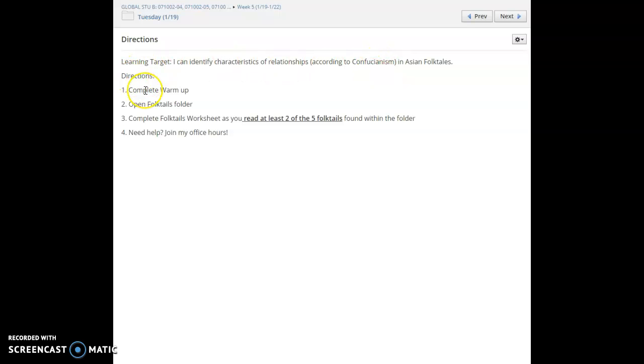So your directions: complete your warm-up as always, especially for attendance purposes. And then you will open your folktales folder and complete the folktales worksheet as you read at least 2 of the 5 folktales found within the folder. And if you need any help, as always, join your teacher's office hours.